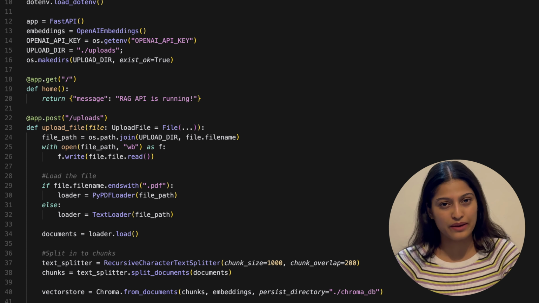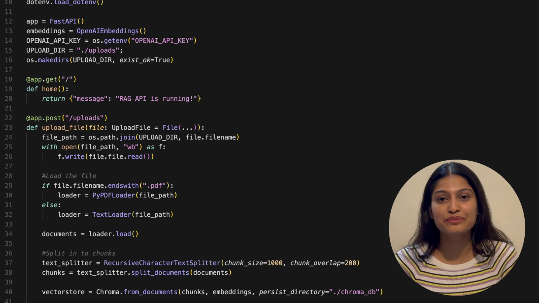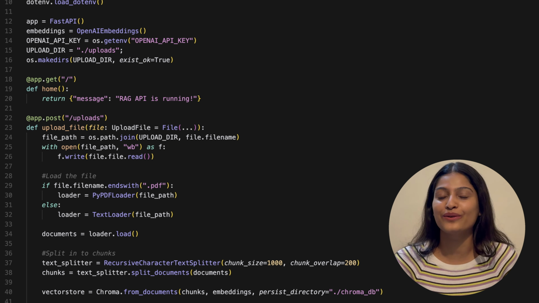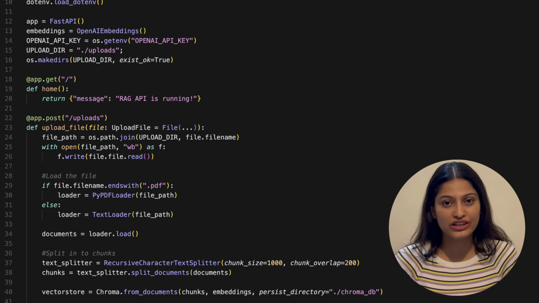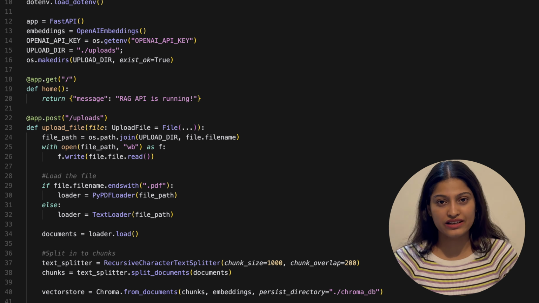Let's break down what's happening here. First, we are using LangChain, a powerful framework that simplifies building RAG applications by connecting various components like document loaders, embedding models, and vector stores. It's like a glue that holds our RAG system together. Next, we are chunking our documents.